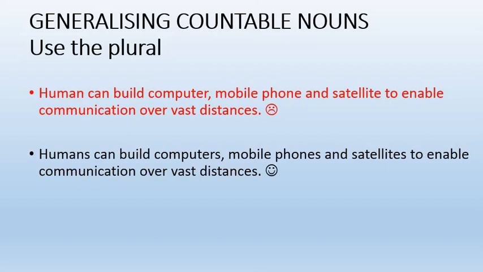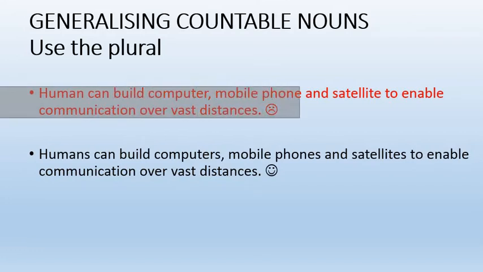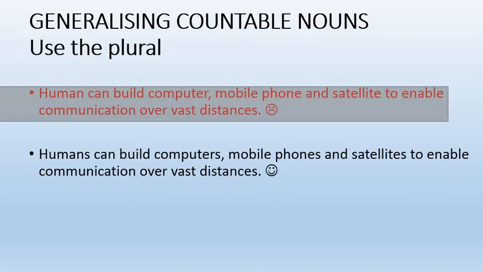As you can see in these examples here, "human can build computer, mobile phone and satellite to enable communication over vast distances." It's wrong because we are talking about humans who can build computers and mobile phones and satellites, right? There's more than one of them that we're talking about. So when you're generalizing like this, add the s.